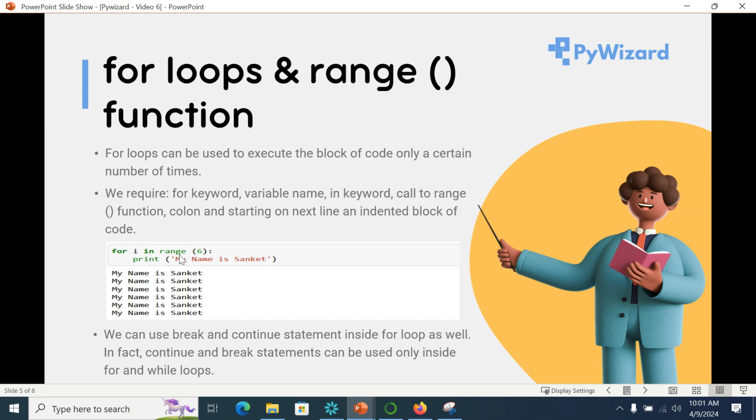Here it basically considers i to have the value of 0. We'll get into the details in the next slide itself. And hence it prints my name is Sankit 6 times. We can use the break and the continue statement inside a for loop as well. In fact, continue and break statements can be used only inside loops.